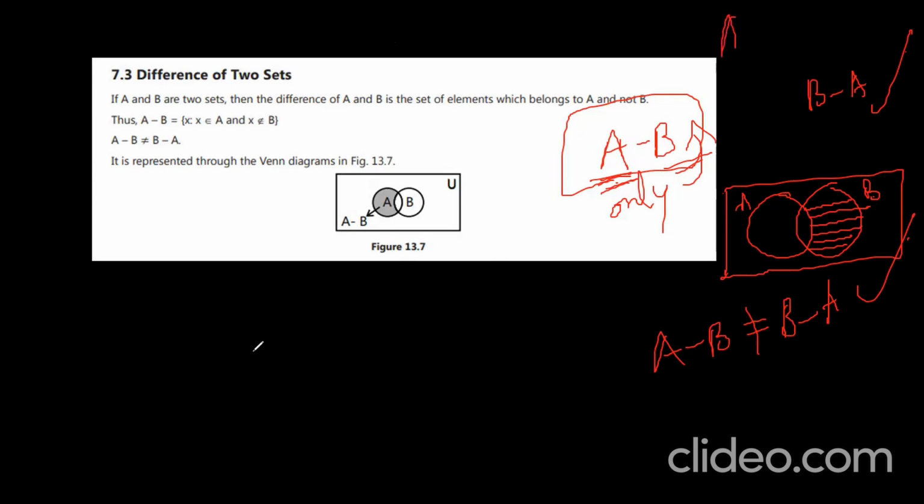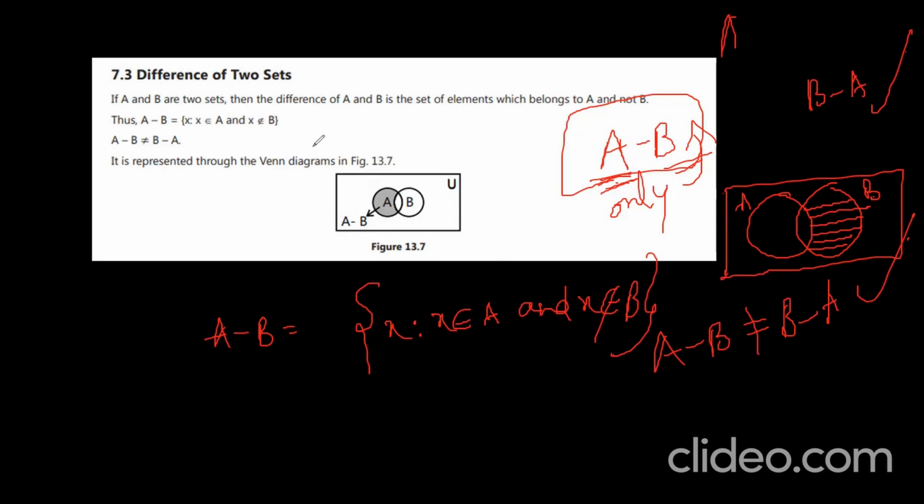How do I write the set builder form of A minus B? Let me write. A minus B is equal to, what is the meaning? X such that X belongs to A and X does not belong to B. Okay. X belongs to A and X does not belong to B. This is called difference of two sets. You understand? Difference of two sets. Yes. Let us go to the next set.